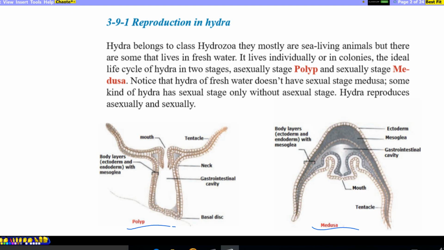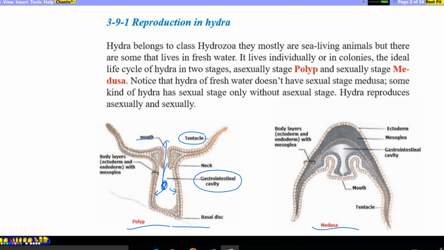These two pictures are included in the exam, about their body structure. The mouth is the part through which the animal takes food from its environment. The tentacles are arm-like structures used for movement and also for capturing food. The gastrointestinal cavity is the digestive system of the animal. The food is digested and absorbed in that part. Useful parts are absorbed, but non-useful parts are discharged again through the mouth.